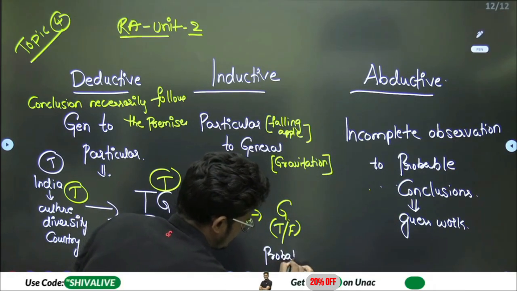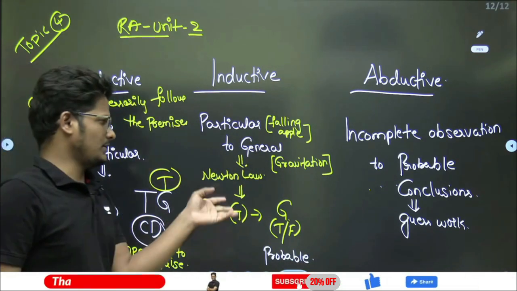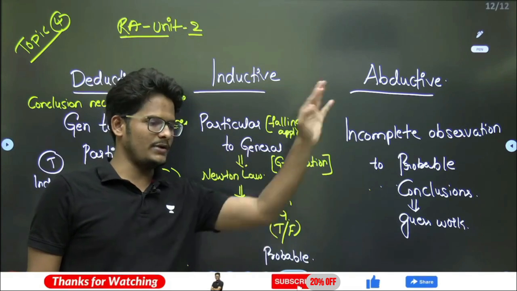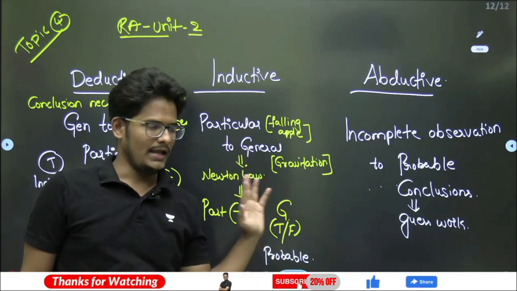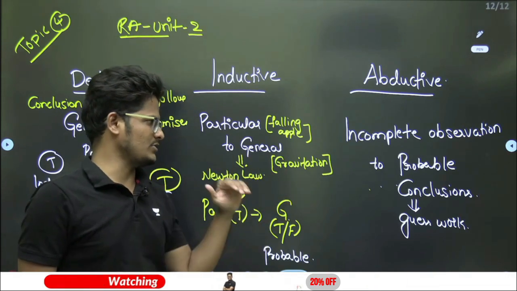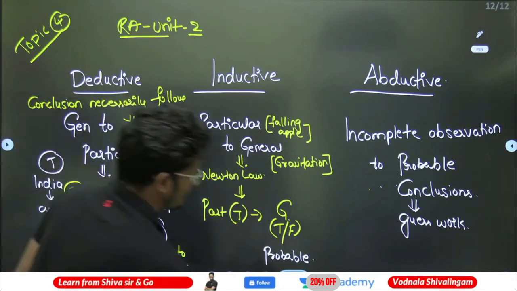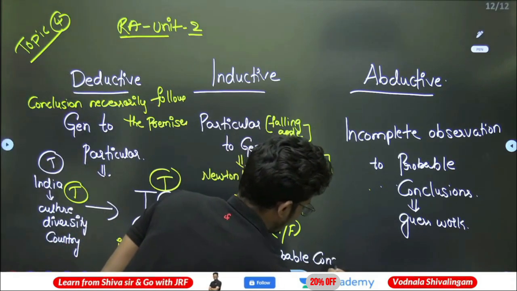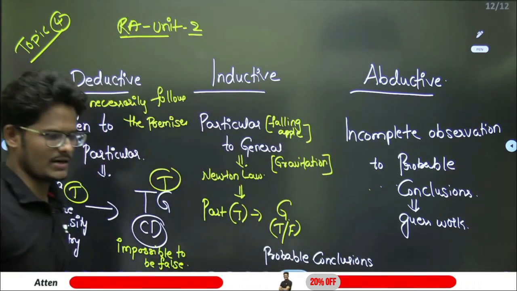Only probable conclusions are possible, not necessary conclusions, because here the general gravitational force may be a truth or may be a false. We cannot say anything. This is bottom up approach. Example to theory or a particular to general, from a situation to generalization. This is probable conclusions only, may not always be correct.